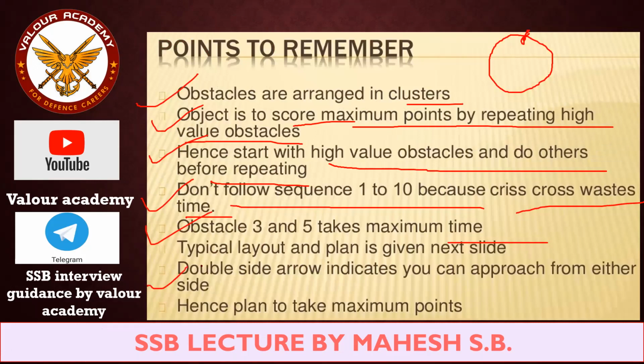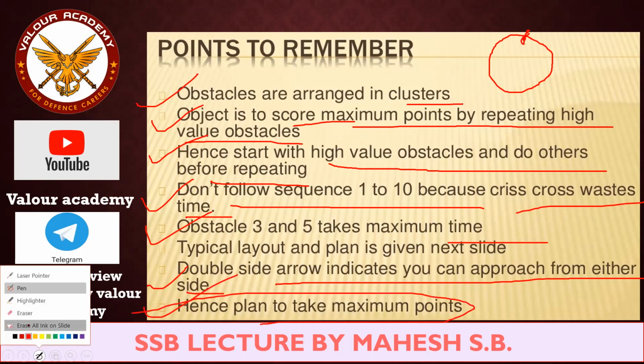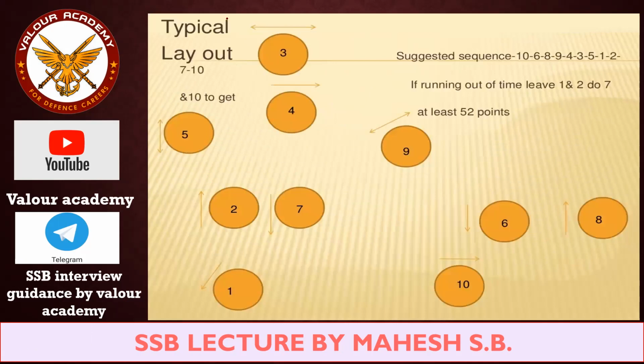I will show you. The double side arrow indicates you can approach from either side. Most of the obstacles, as I already told you, can be done from either side. But some obstacles, like tiger leap and double ditch, you have to do in a single direction, in a single line. Hence, plan to take maximum points. So what should be your plan? This is the arrangement of the individual obstacles. Obstacle number 1 is here, obstacle number 2 is here, obstacle number 3 directly here.